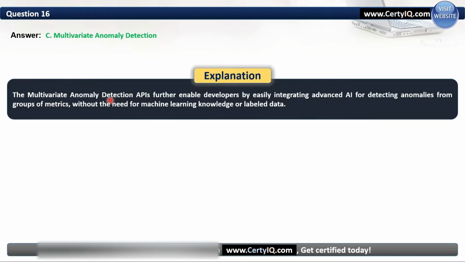So the multivariate anomaly detection API further enables developers by easily integrating advanced AI for detecting anomalies from a group of metrics, which are temperature, pressure, rotation, speed in our case, without the need for machine learning knowledge or labeled data.